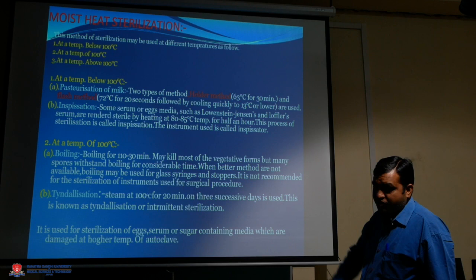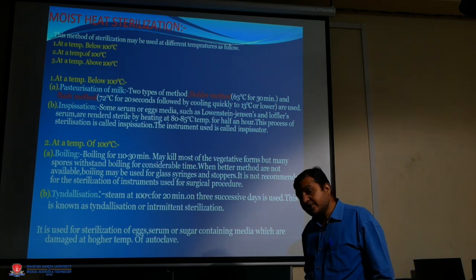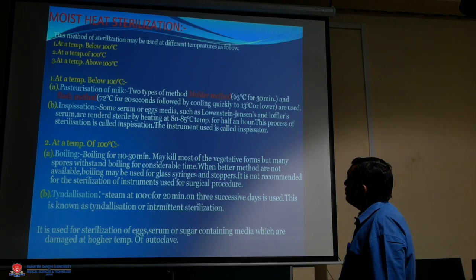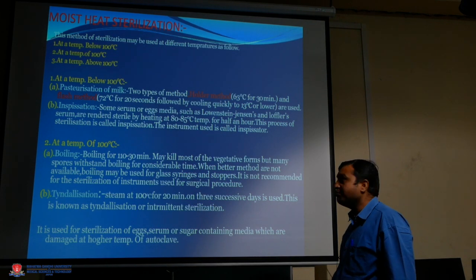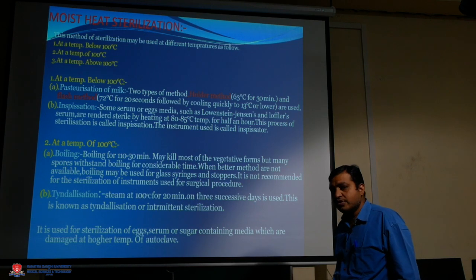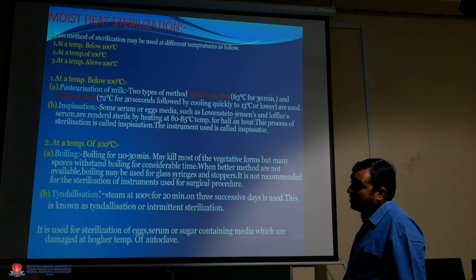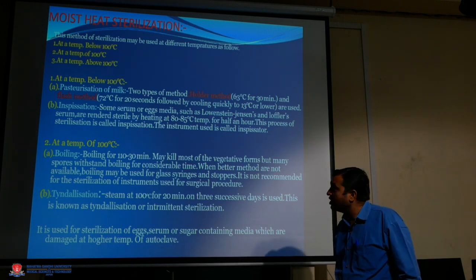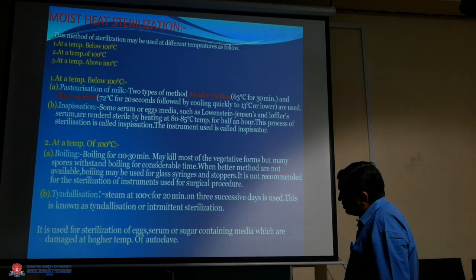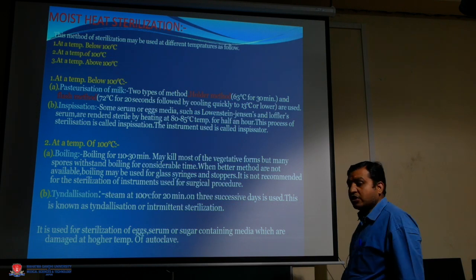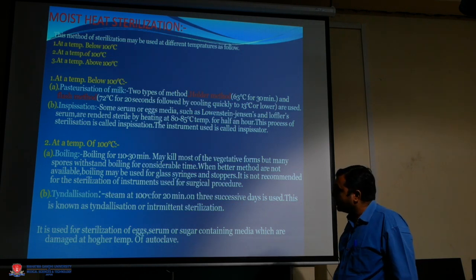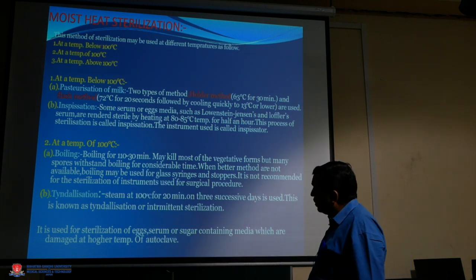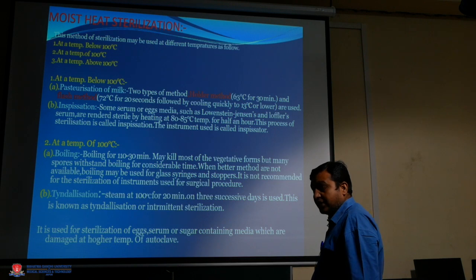Moist heat sterilization. This method of sterilization may be used at different temperatures as follows: first, at a temperature below 100 degrees centigrade; second, at a temperature of 100 degrees centigrade; third, at a temperature above 100 degrees centigrade. First, below 100 degrees centigrade.